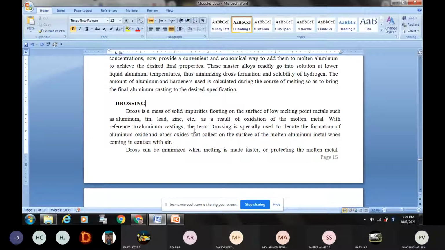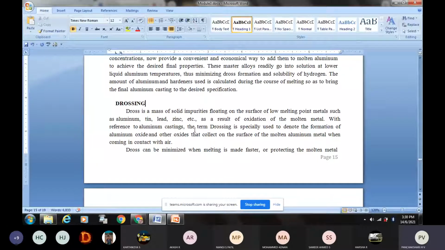So now, what is drossing? Dross is nothing but a mass of solid impurity floating on the surface of liquid metal, or the surface of aluminium, anything. On the surface of the liquid metal, the impurity, which is very light in weight, will be floating. That floating substance or impurity is called dross.